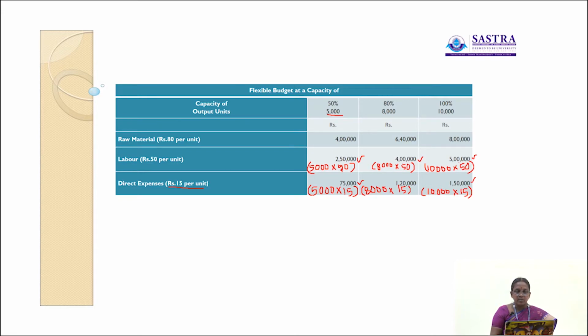So here direct expenses were given per unit, rupees 15. So we have to find out the total value of direct expenses for 5,000 units. 5,000 units into 15 rupees, 75,000. Similarly at 80% capacity level, the total output is 8,000 units, 8,000 into 15 rupees per unit, 1,20,000. Then at 100% capacity level, we have produced 10,000 units, so 10,000 units into 15 rupees, 1,50,000.